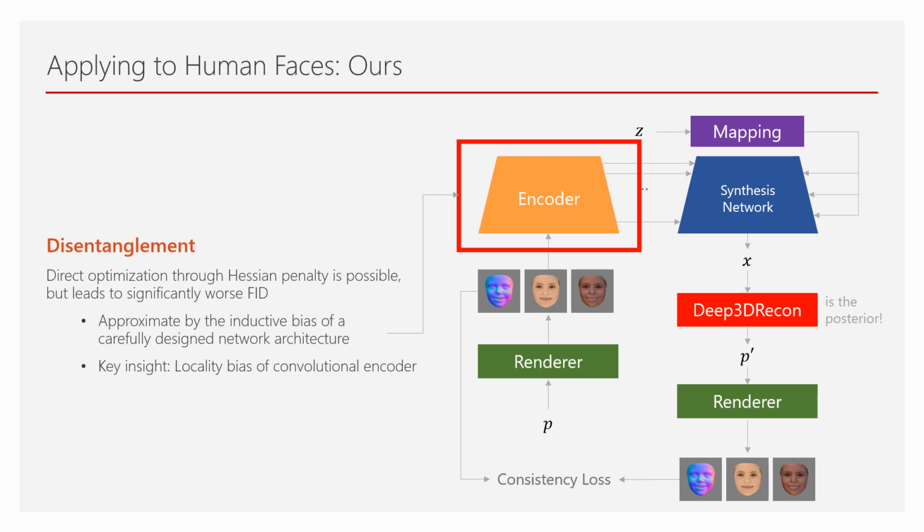Disentanglement is more challenging. While it could be directly optimized via a Hessian penalty, this leads to an obvious drop in quality. Instead, we approximate the zero second derivative conditions by the inductive bias of a carefully designed network architecture. The key insight is the locality bias of a convolution encoder, which leads to sparse first derivatives. This approximates the disentanglement objective without any explicit penalization.